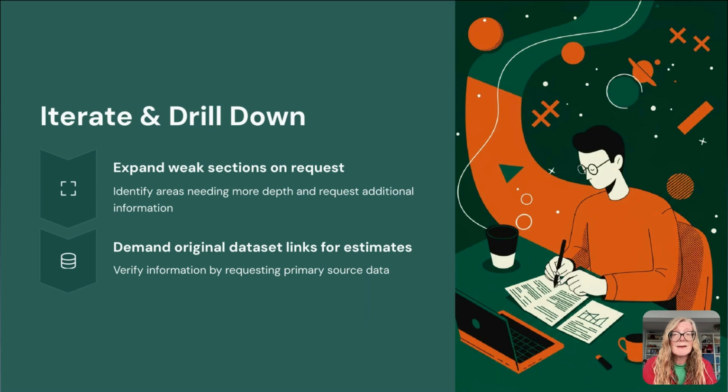When the draft lands, don't accept it blindly. You can interrogate each section. Some example follow-up questions might be: expand the competitor snapshot to show average length of stay and tourism GDP share. Or, for any metric marked estimated, supply the original dataset link. This iterative grilling forces precision.